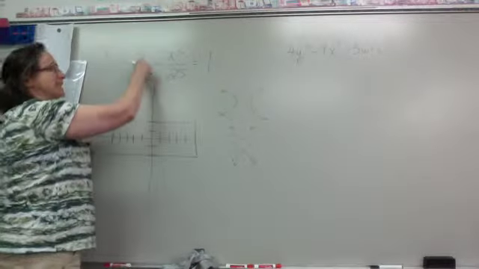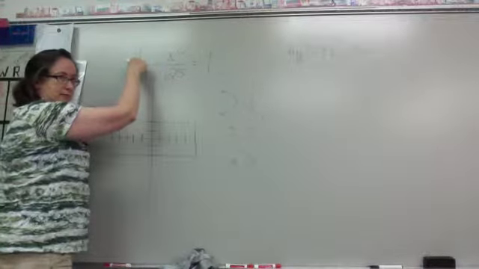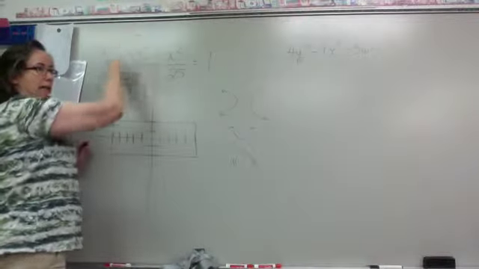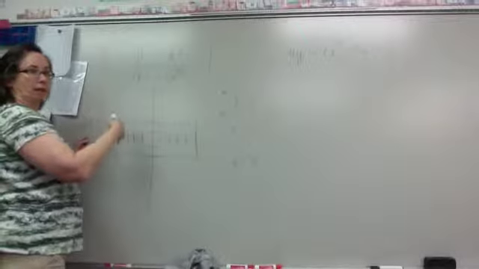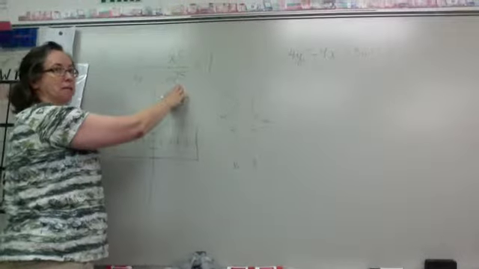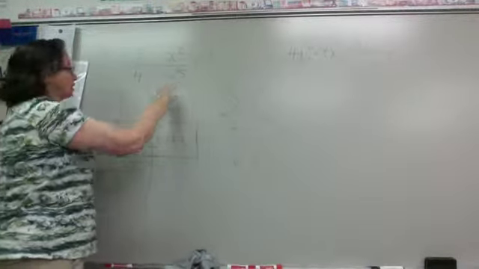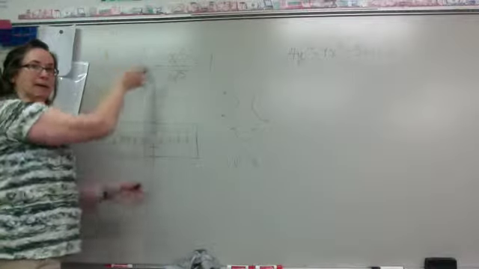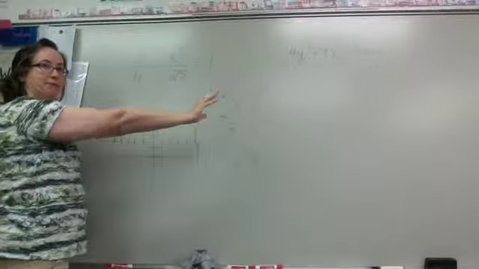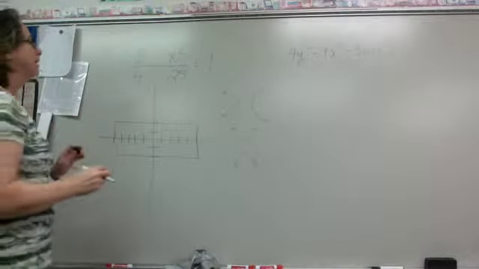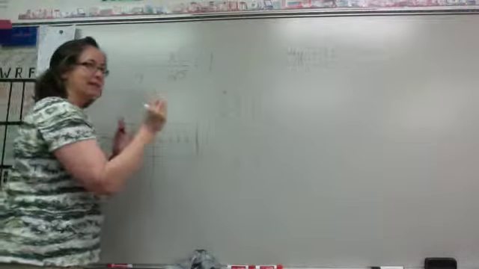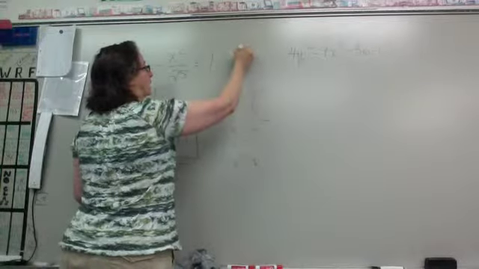Now, since this is the positive one, our hyperbola is going to be positive on the y-axis, and it's going to be real on the y-axis. Over here, it's going to be imaginary on the x-axis. So this hyperbola should go up and down instead of left and right. I'm doing one of the examples in the book. I think it's the second one. So the first thing is, draw your box.